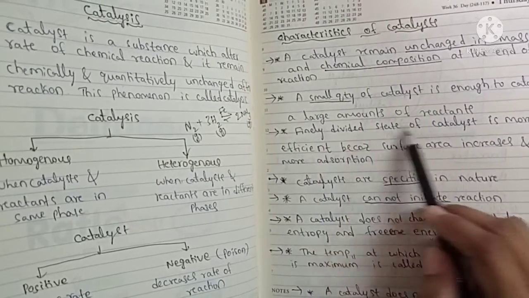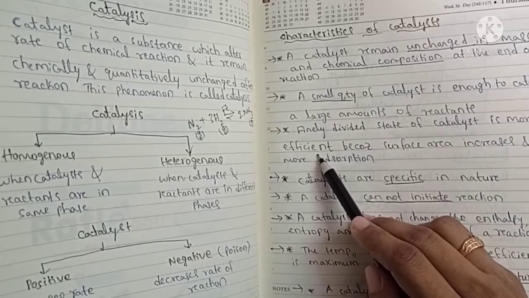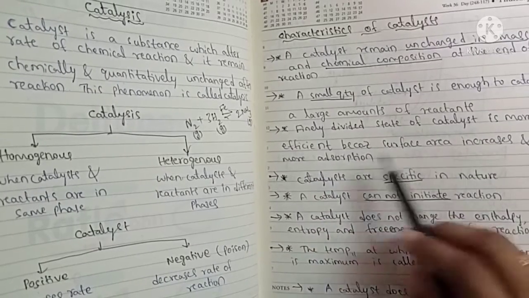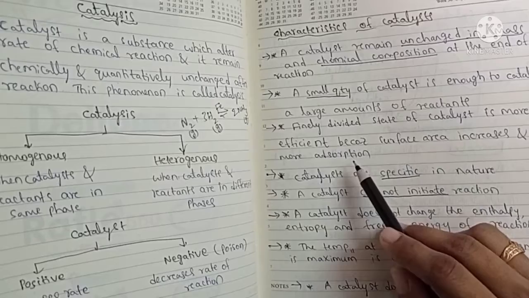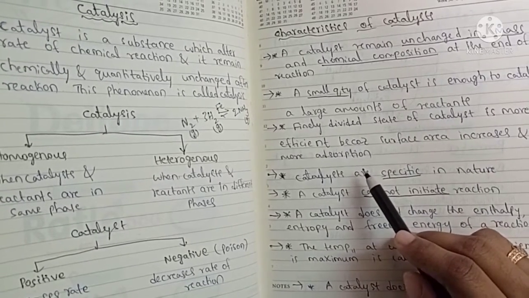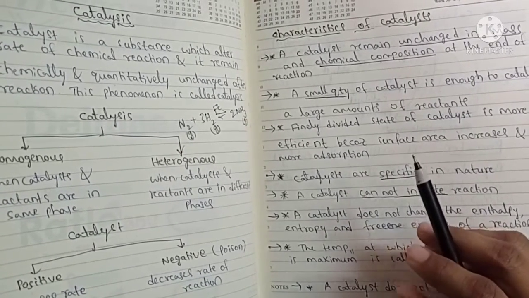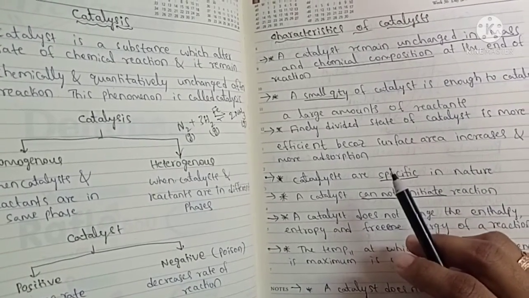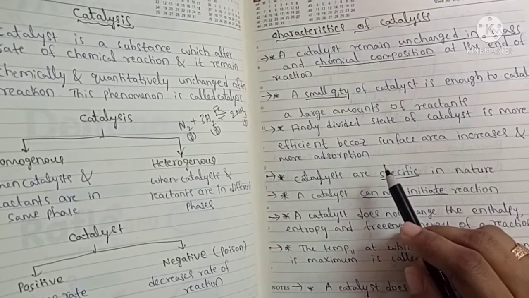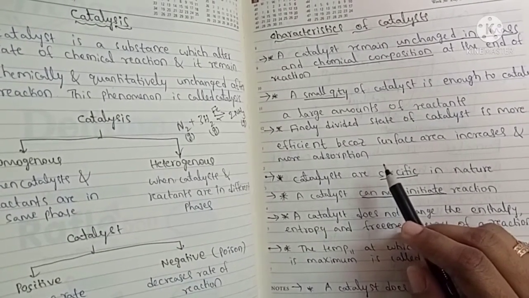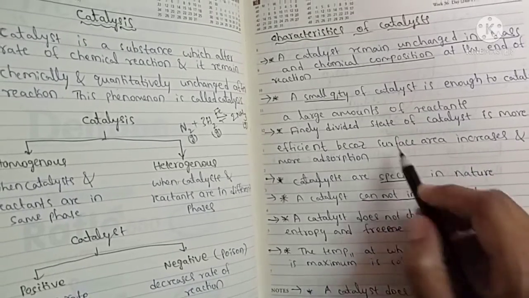A finely divided state of catalyst is more efficient because its surface area increases and there is more adsorption. In the case of a solid catalyst, if we take a finely divided catalyst, meaning powdered form, there will be an increase in surface area. That's why it acts as a better catalyst than the solid lump.